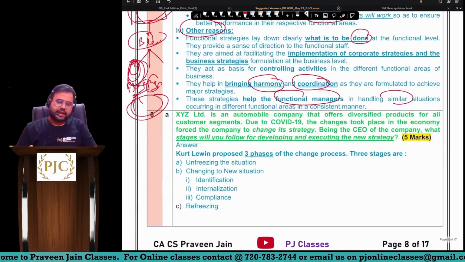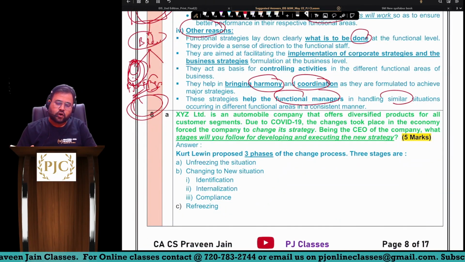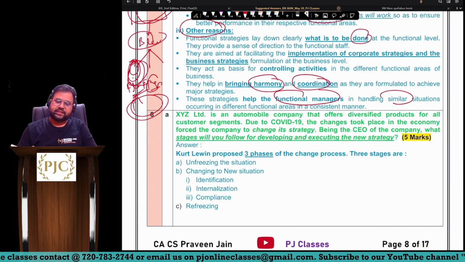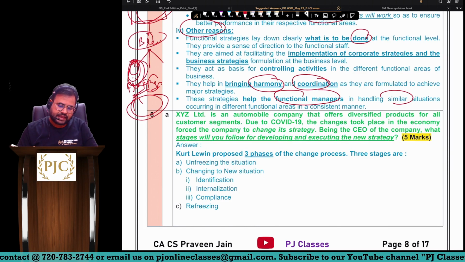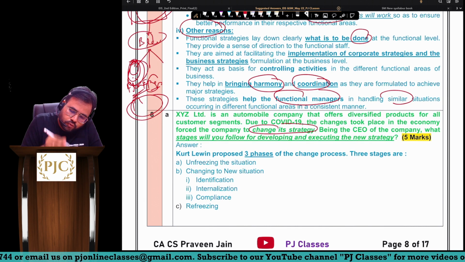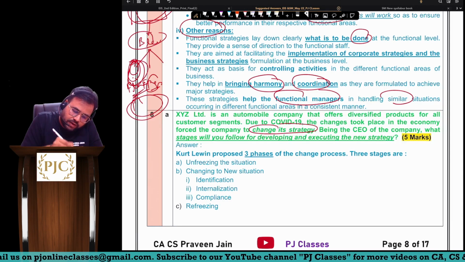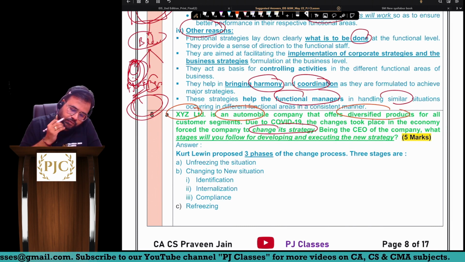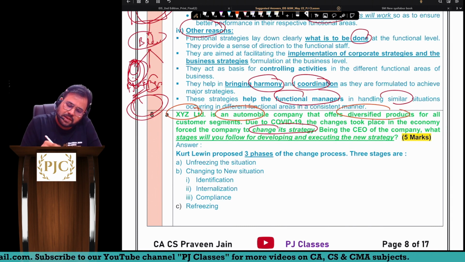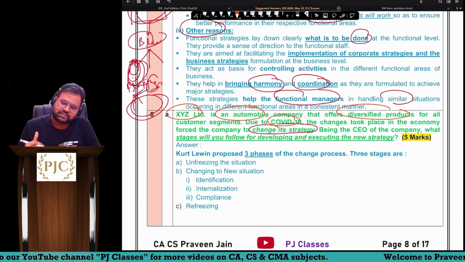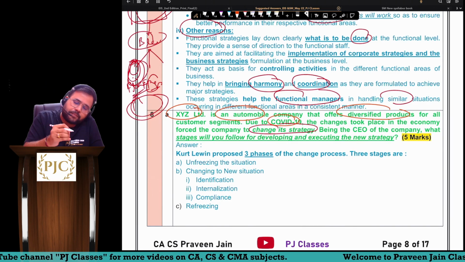Next, 8A. XYZ Limited is an automobile company that offers diversified products for all customer segments. Due to COVID-19, the changes that took place in the economy forced the company to change its strategy. Okay, so there is one company which is into automobile. They are having diversified products for different customer segments. But because of COVID-19, some environmental influences have happened, sir, which has forced the company to change its strategy.